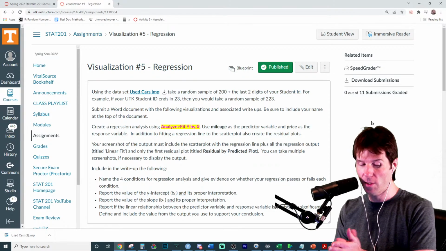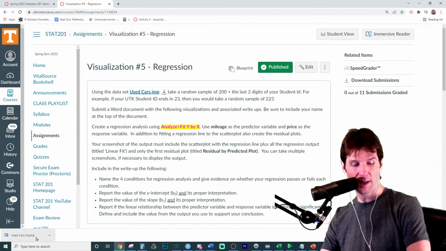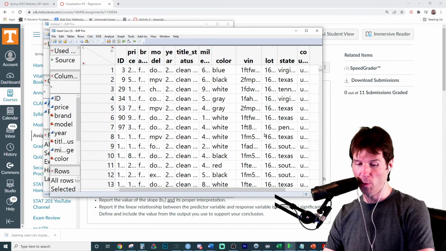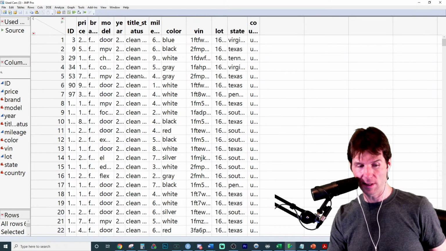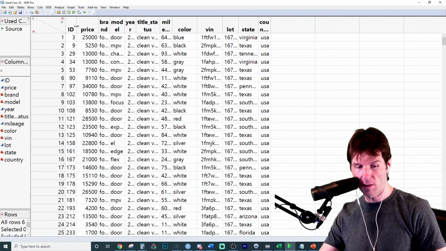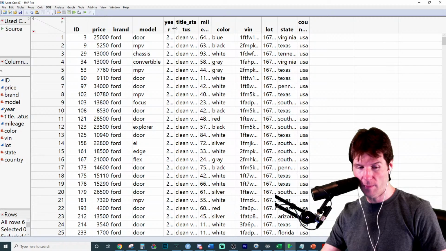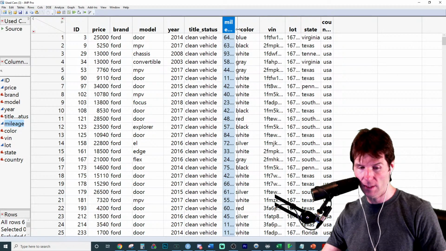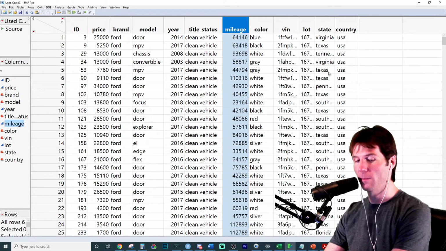Here we go with our data for the visualization on regression. Number 5 right here. Let's go look at the used car data. Great stuff. Open it up. Of course we want to. Always dislike how those things are all tiny right there. I'm going to make this look a little bit pretty. There we go. Much better. Looks just beautiful.